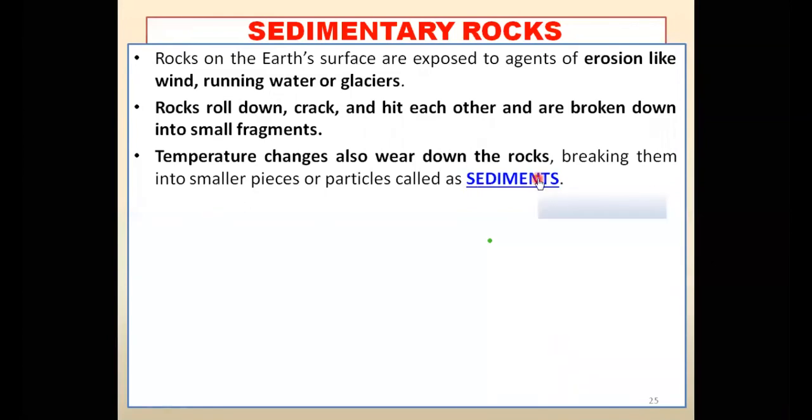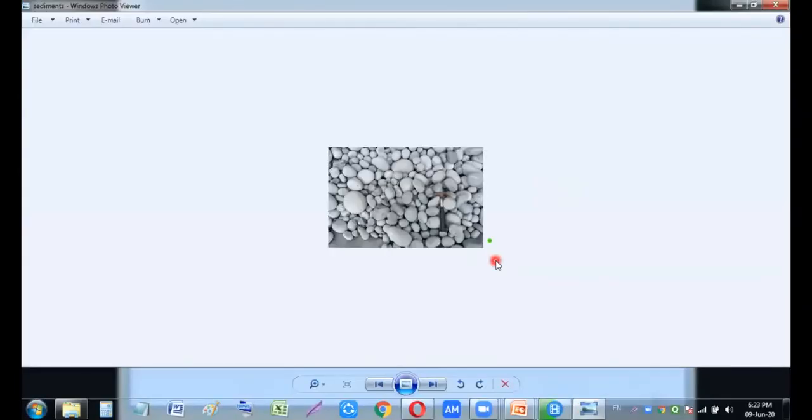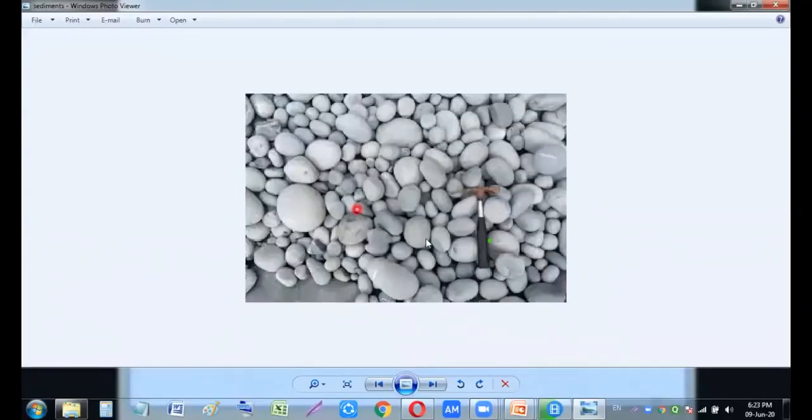That is known as sediments, my dear students. Let me show you the photograph of these sediments. Rocks कैसे छोटे-छोटे टुकड़े में change हो जाता है, let me show you with the help of one photograph. That is sediments, you can see over here. These are known as sediments. ये छोटे-छोटे जो टुकड़े हैं, these are known as the sediments, my dear students.